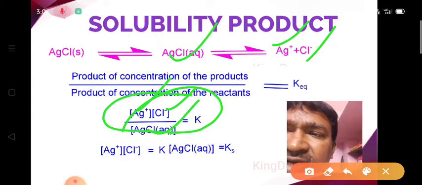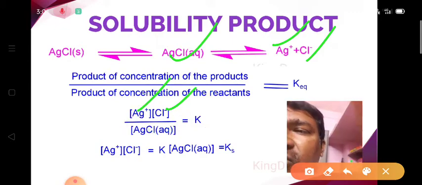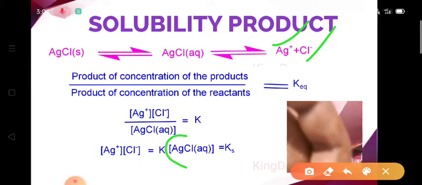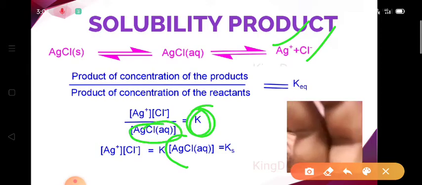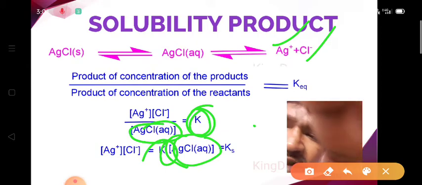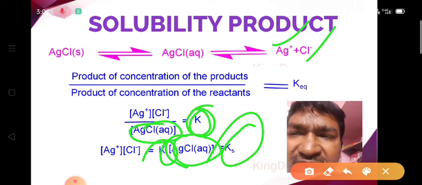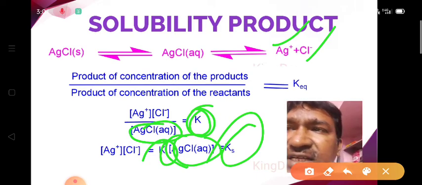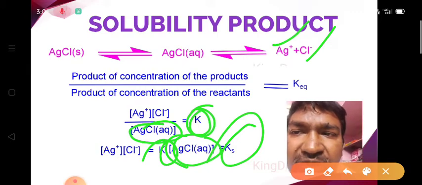At a constant temperature, the solubility of silver chloride, a sparingly soluble salt, is always a constant. So we bring the two constants to one side. As a result, we get another constant, which is called Ks, the solubility product.